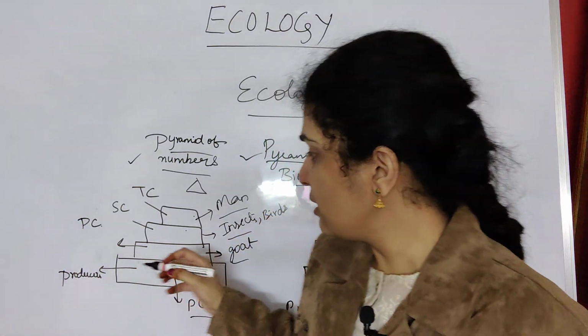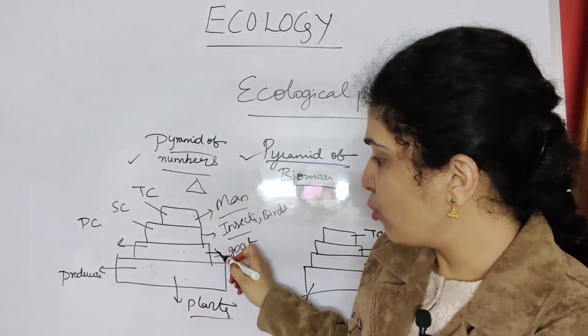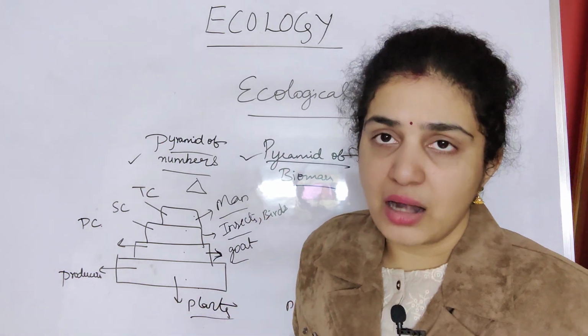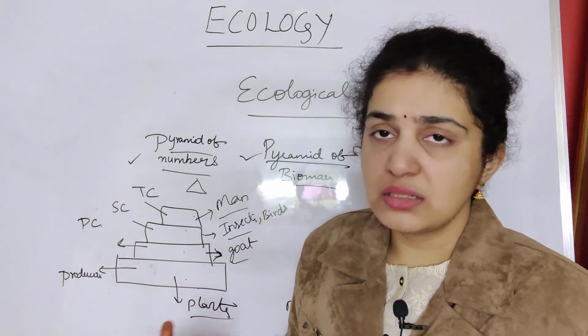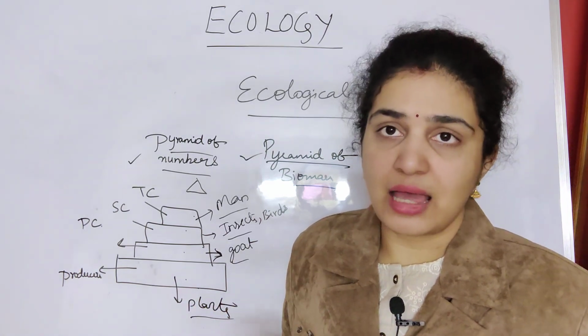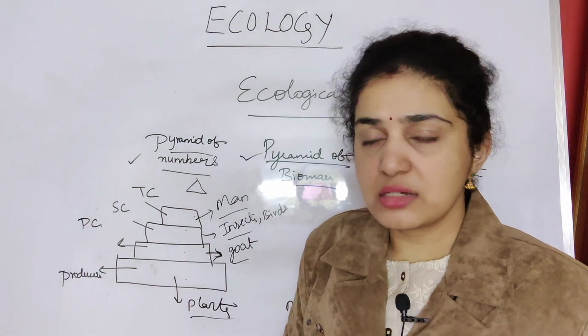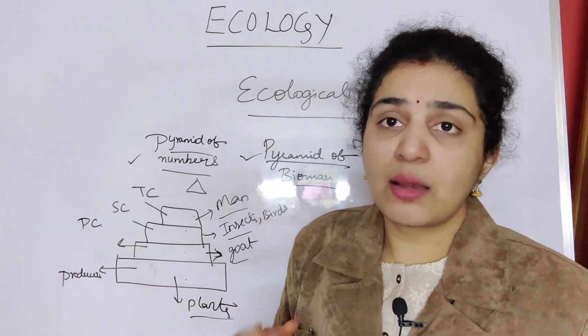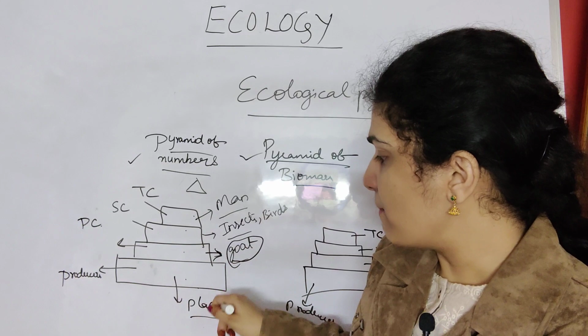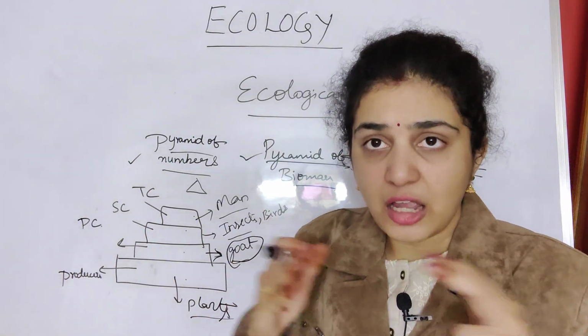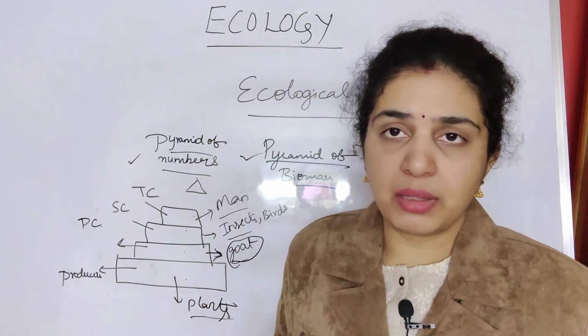They will ask, for example, goats are more in number than the plants, so under what type of pyramid of numbers is the triangle classified? You should draw this diagram. Suppose in some cases the goats are more in number than the plants, then again you should draw an inverted pyramid.